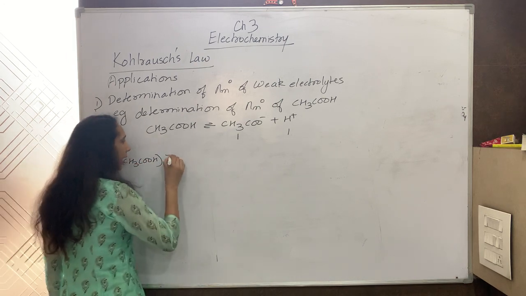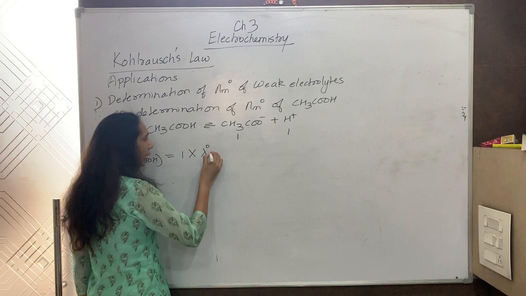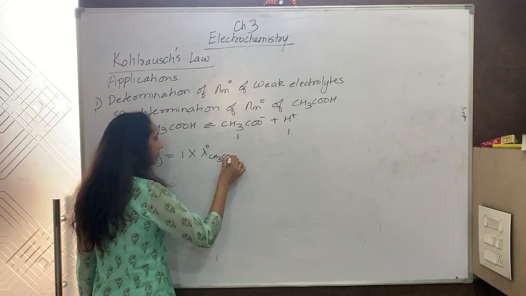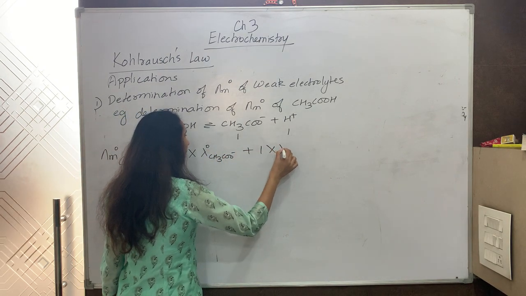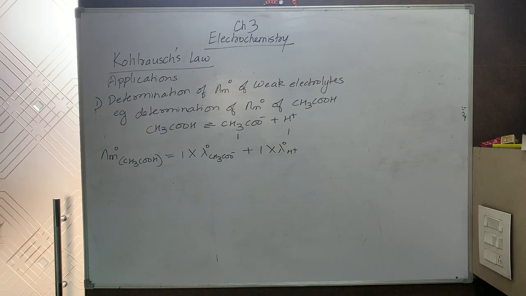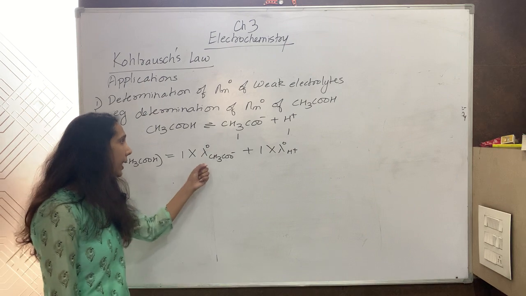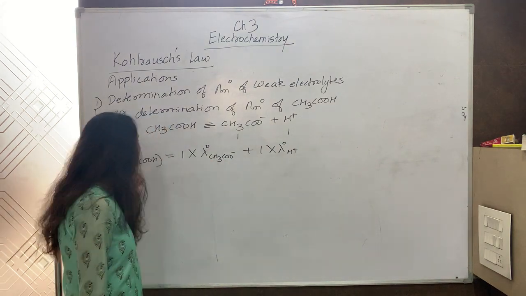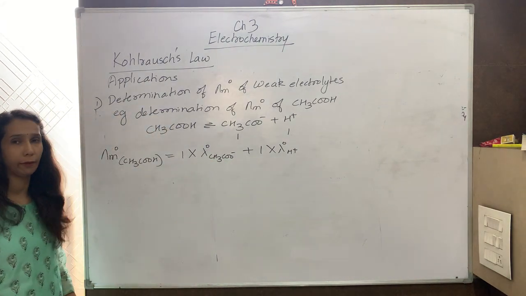So when I write the value of limiting molar conductivity according to Kohlrausch's law, for CH3COOH it is equal to 1 multiplied by lambda naught of CH3COO negative plus 1 multiplied by lambda naught of H positive. This is according to Kohlrausch's law. But for weak electrolytes, I cannot determine the limiting molar conductivity from the graph. I cannot determine these values.